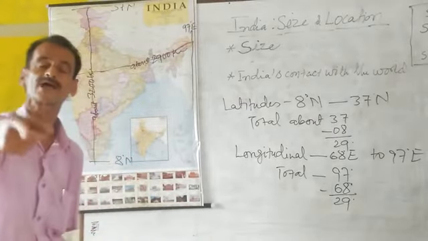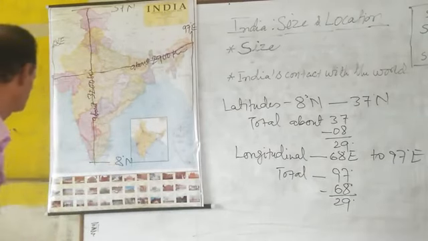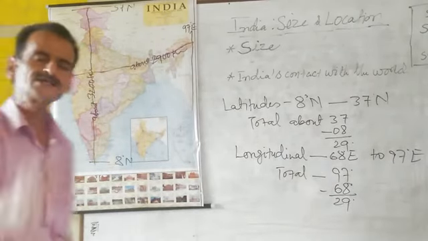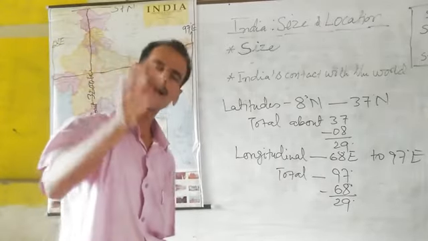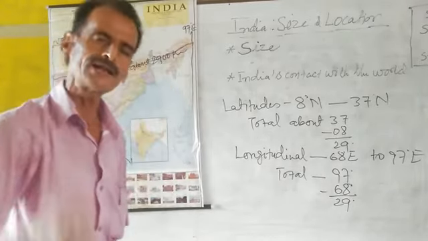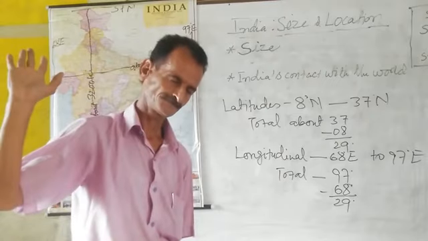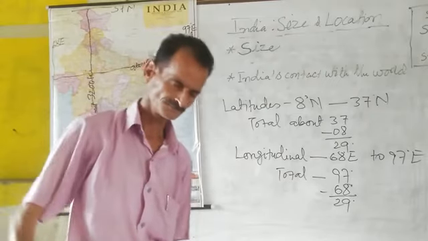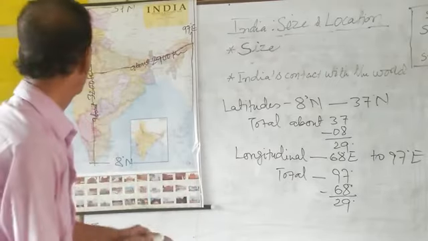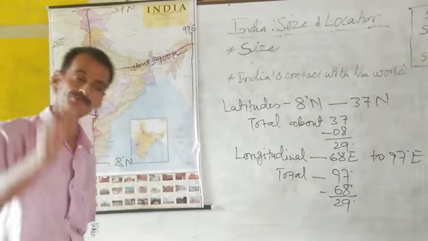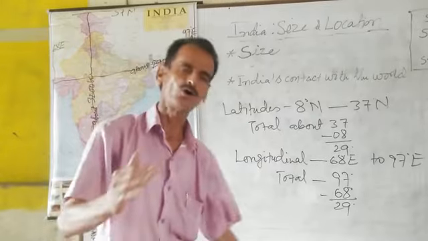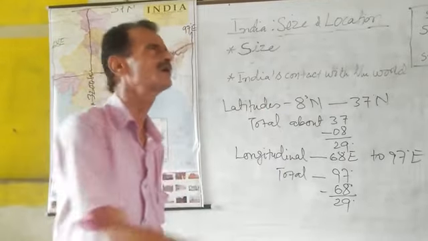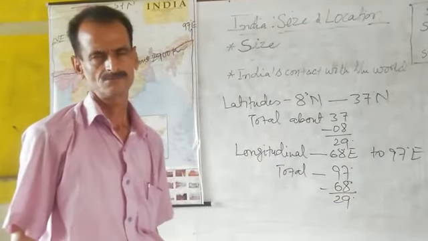You should understand this topic again. Now, the length of India is 3200 kilometers. It has been taken from latitudes. Latitudes are parallel, you already know. The width of India from east to west has been taken from longitudes. Longitudes are not parallel because of the shrinking of the earth upward and downward.